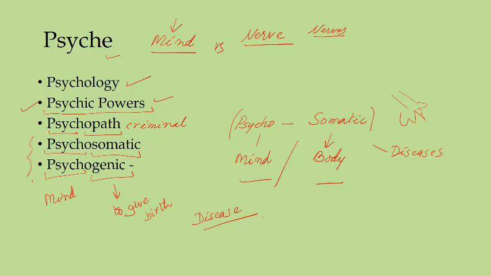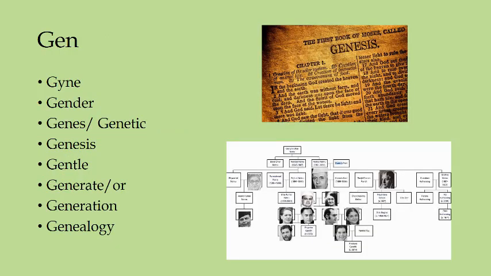So we say that it is merely psychogenic in nature, or it has come from your mind, not from actuality. This way also we can use the word psychogenic. Now a very important root is gen, which we just discussed. Gen is to give birth or concerned with birth.